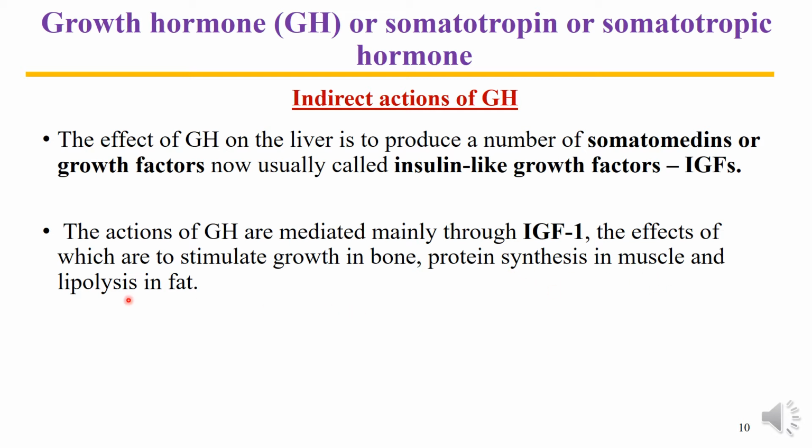But fats are hydrolyzed, lipolysis of the fat occurs, and obviously the lipolysis of the fat results in the formation of fatty acids and glycerol, which are then converted to glucose via the process of gluconeogenesis. That results in an increase in blood glucose level, that is, hyperglycemia.